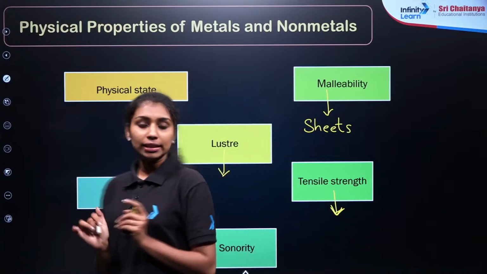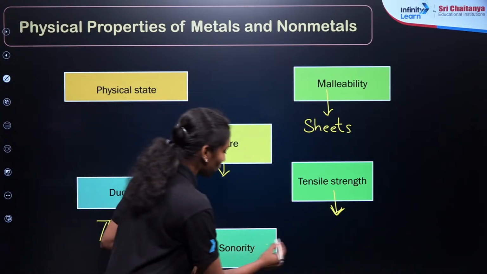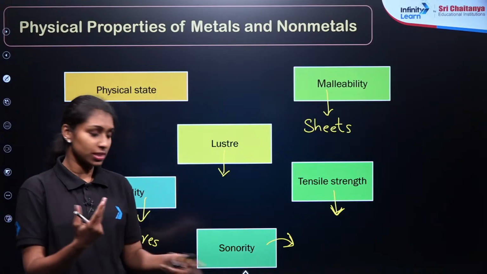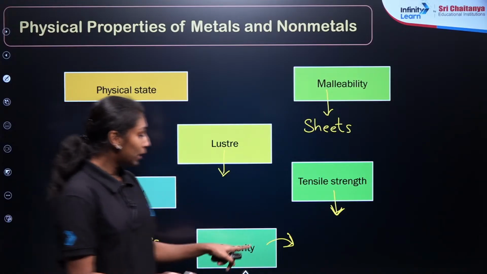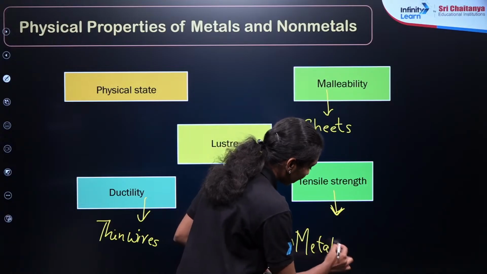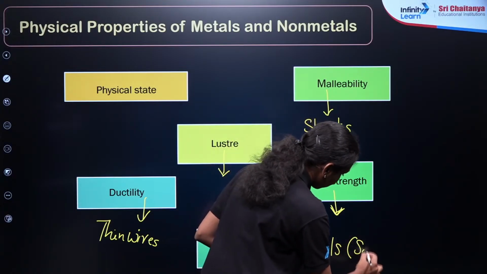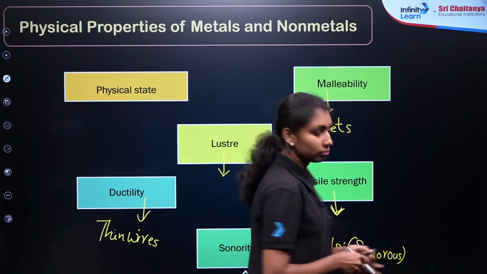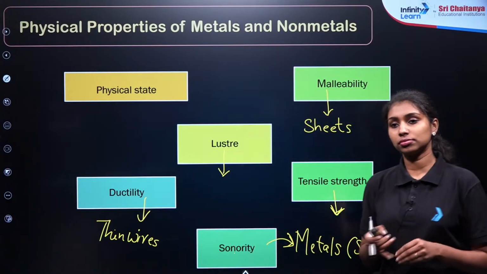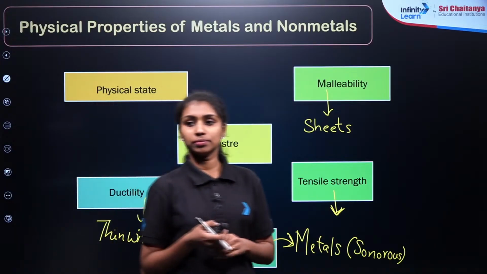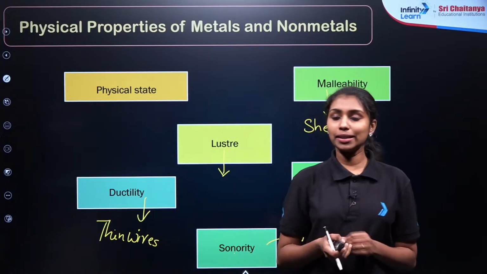Right? Clear? Then the last property, sonority. If you strike hard objects, they can produce sounds, right? Sonority stands for sounds. So metals are sonorous in nature. That's why they are used in ringing bells. Is that clear?